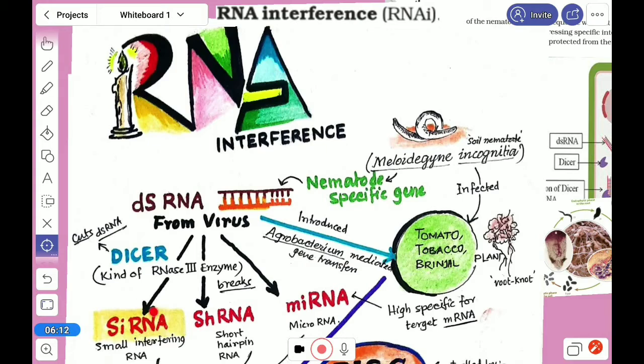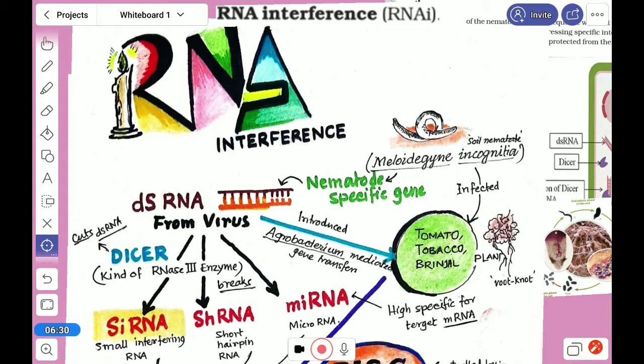So these are highly specific to any target mRNA. Okay. So you may ask me where that mRNA comes from. For that you have to see the next part, its activity.